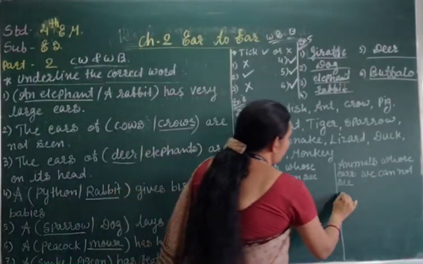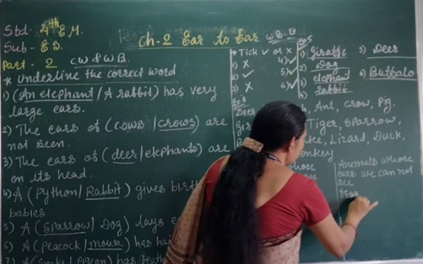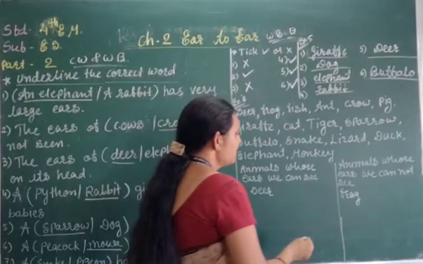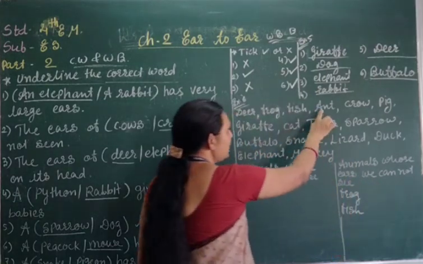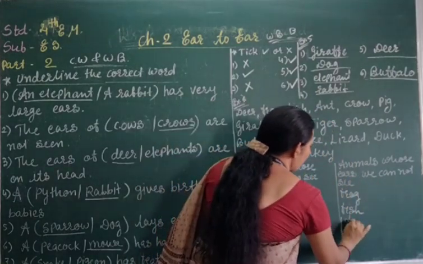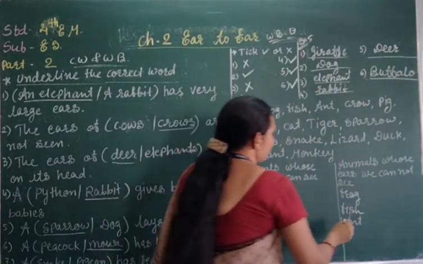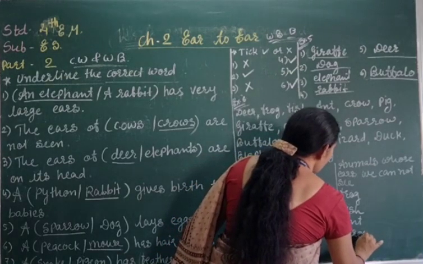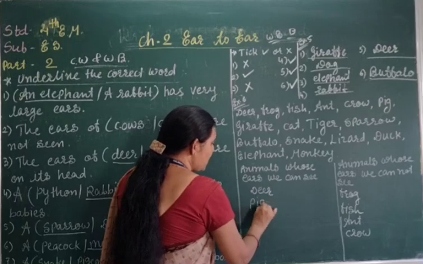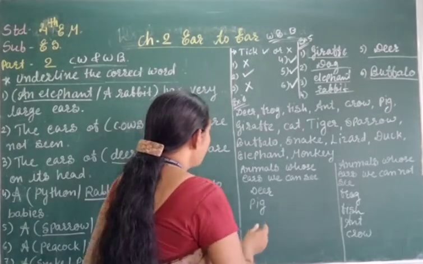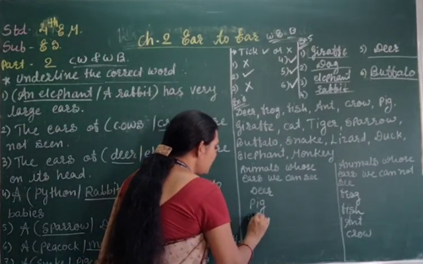Frog, we cannot see the ear. Fish also does not have an ear, right? Ant also does not have an ear. Crow also doesn't have an ear. Pig has an ear, so we have written here. Giraffe has an ear,